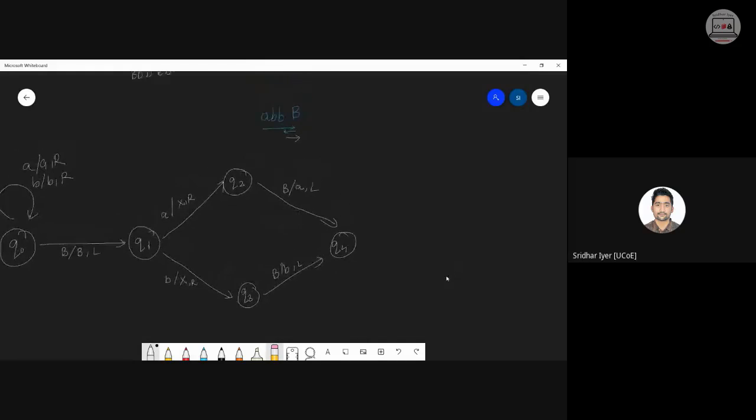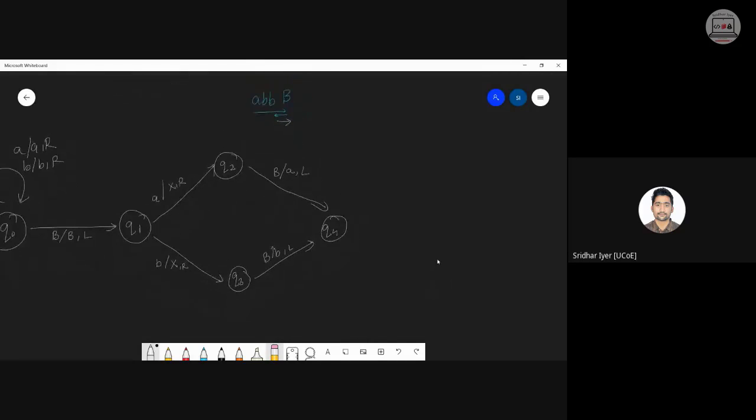What about the loops? Okay, we will see loops later. This will be one cycle. Okay. After that what will happen? From Q4, what will we do now? Just have a look. It was blank, and we replaced the blank with B. This blank is now replaced with B and we are again moving to the left. So while moving to the left, what are we trying to find now? How far will we go? So after this first cycle, we would be having something like this.